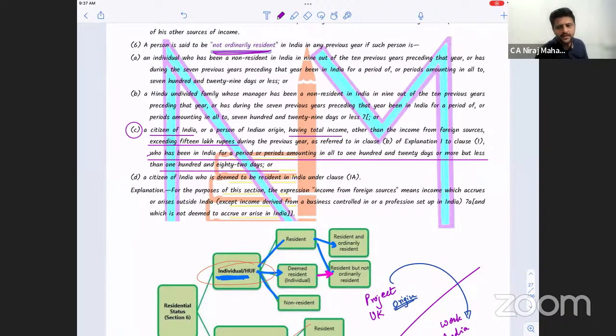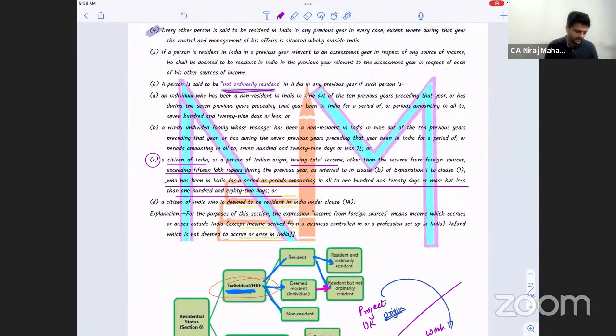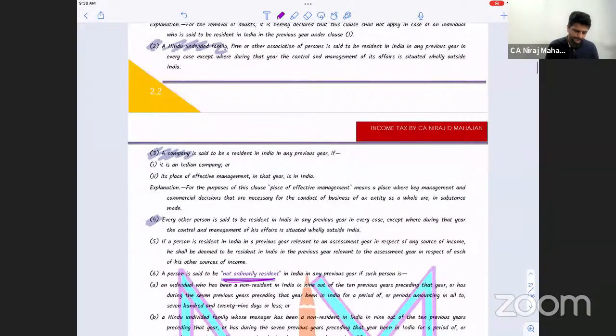So at least 120 but less than 182, he becomes what? And his Indian income is what? More than 15 lakhs. He is what? RNOR. Yes, everybody.